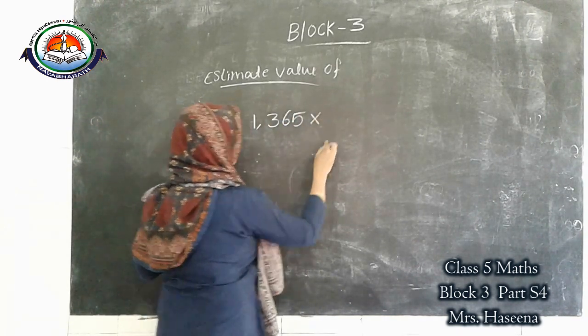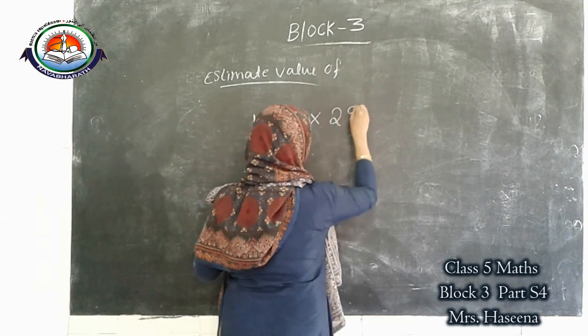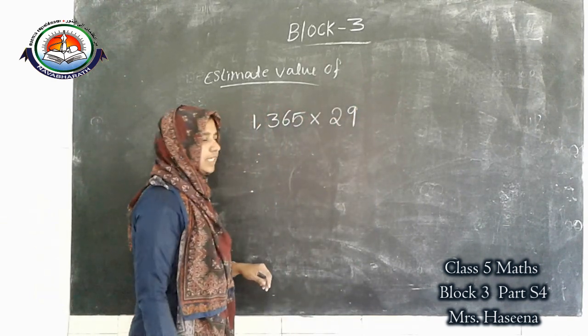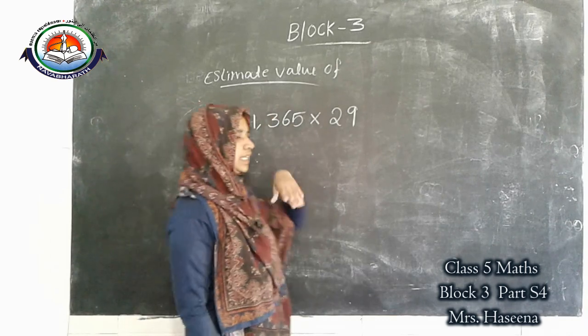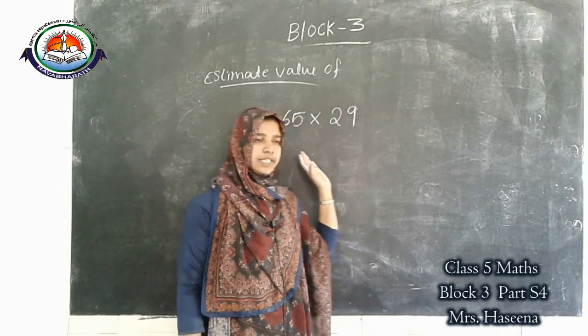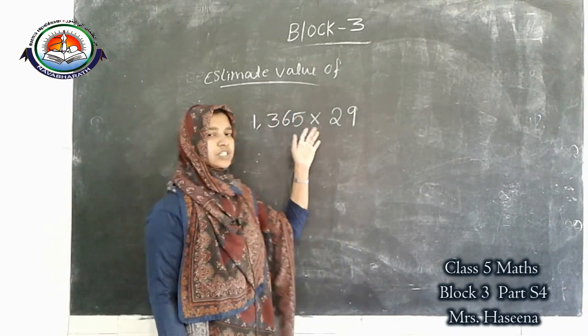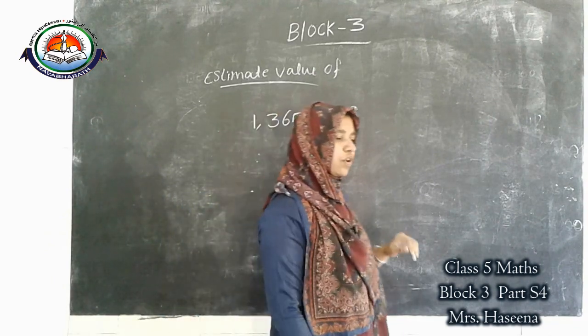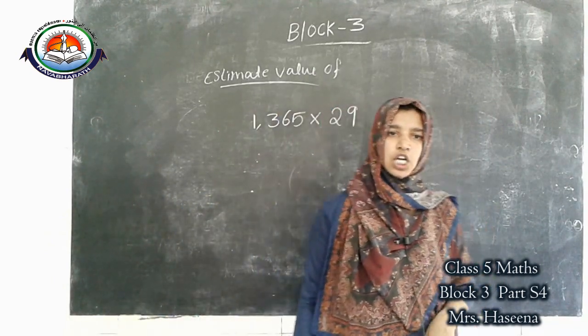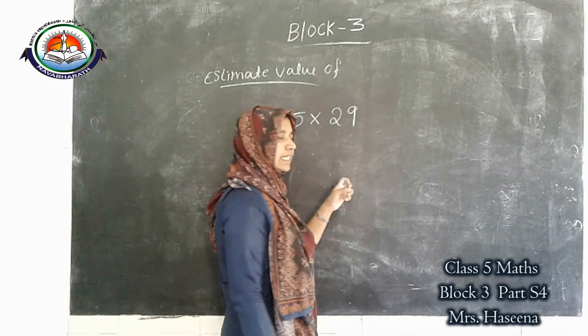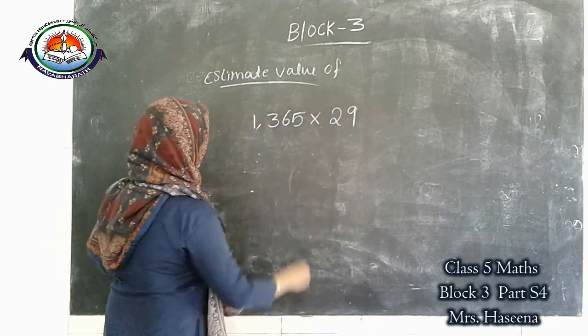$1,365 into 29. Okay. Then here how many digits number are here? Yes, here 4-digit number. So 4-digit number means round off to the nearest 1000.